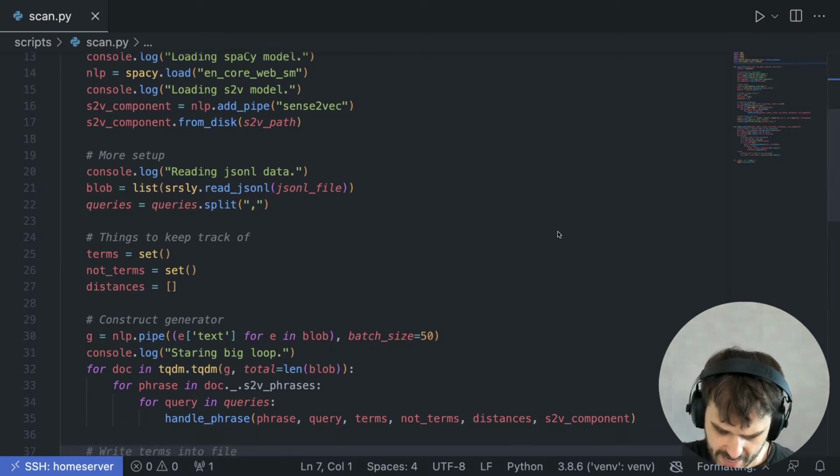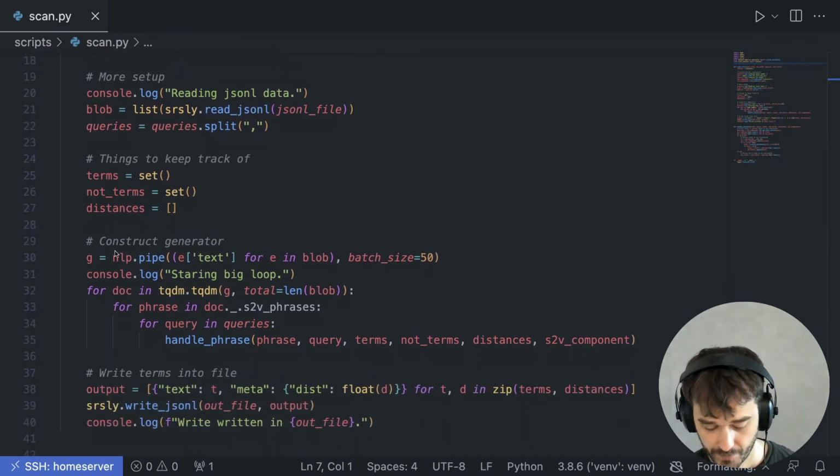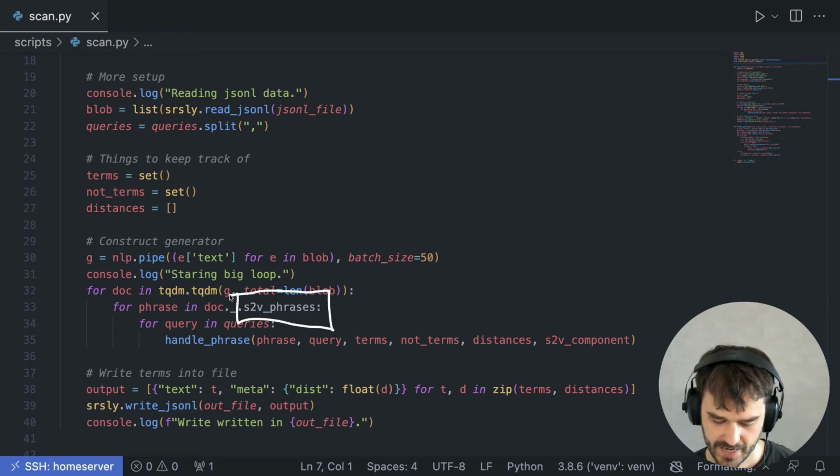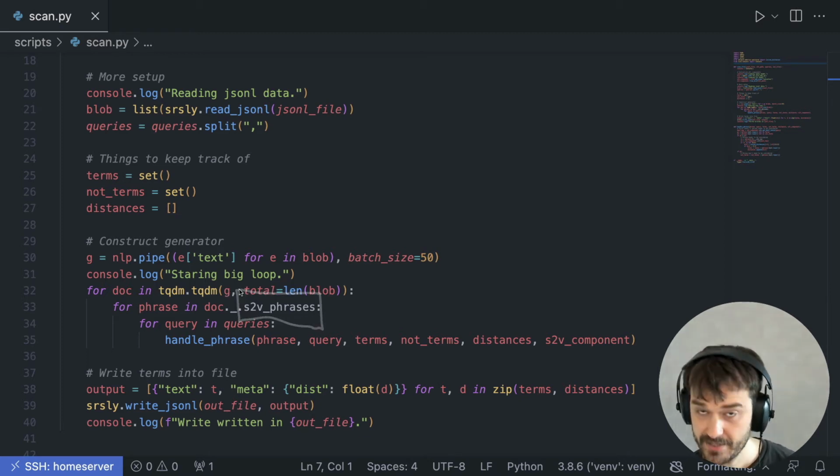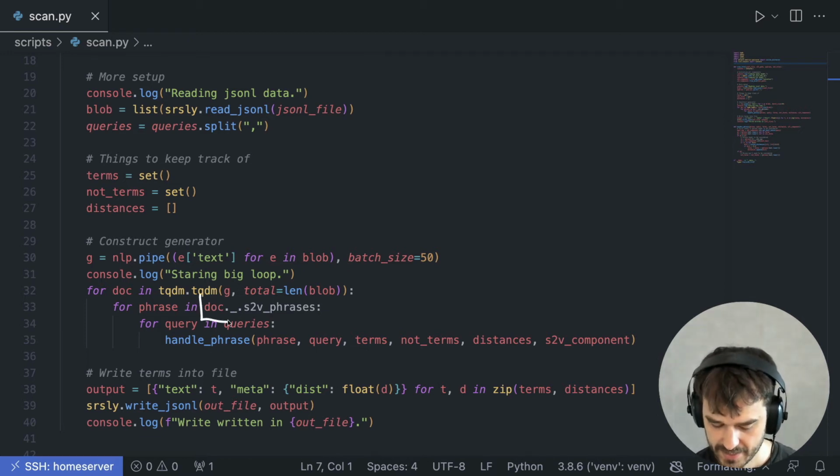And then here in this big for loop, you'll notice that I'm using nlp.pipe to parse all the text in the examples from the JSON-L file. So that's generating lots of spaCy documents. I'm looping over all of them in this outer for loop over here. And this document, because this NLP object has the Sense2Vec component, it also has this one extra property, s2v phrases. And these are all the phrases that Sense2Vec has been able to detect in this document.